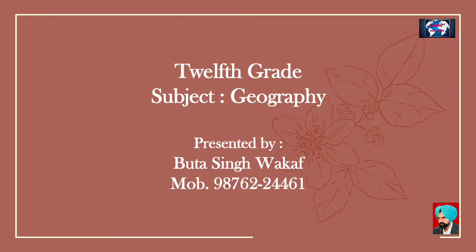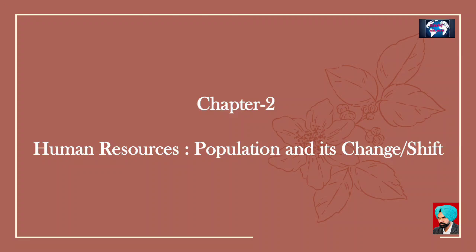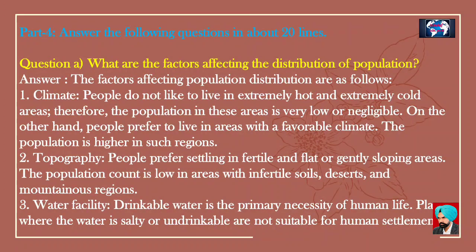12th grade. Subject: Geography. Chapter 2: Human Resources, Population and its Change Shift. Part 4: Answer the following questions in about 20 lines. Question A. What are the factors affecting the distribution of population? Answer: The factors affecting population distribution are as follows.